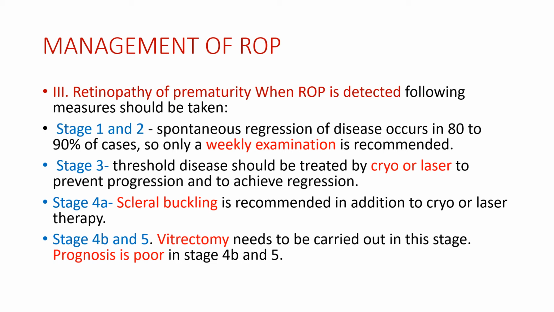Stage 4A, which is basically subtotal retinal detachment not involving the macula. In such cases, scleral buckling is recommended in addition to cryo or laser therapy. Stage 4B is basically subtotal retinal detachment with the involvement of macula, and stage 5 is total retinal detachment. So, in these cases, vitrectomy needs to be carried out and the prognosis is poor.